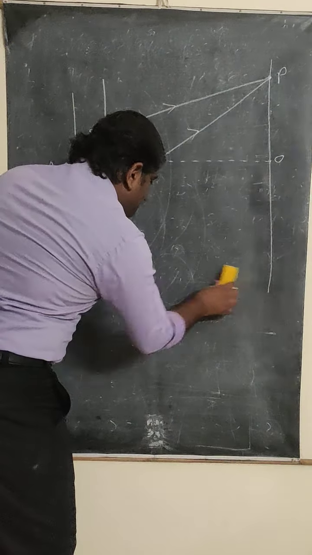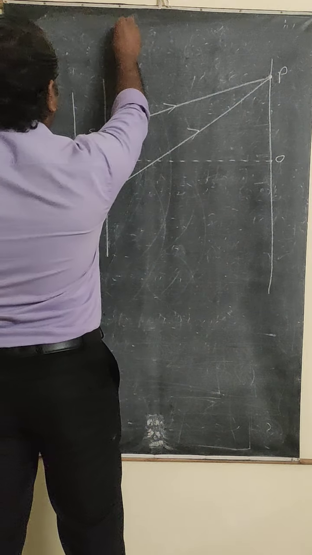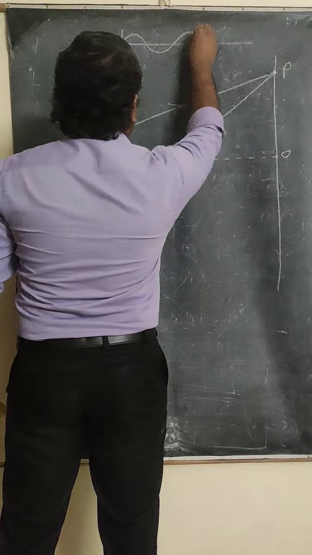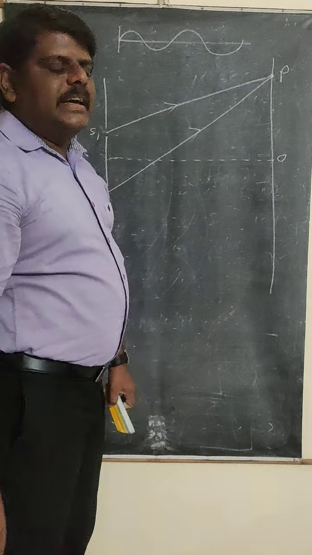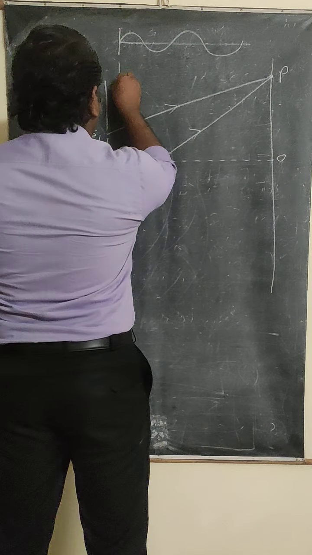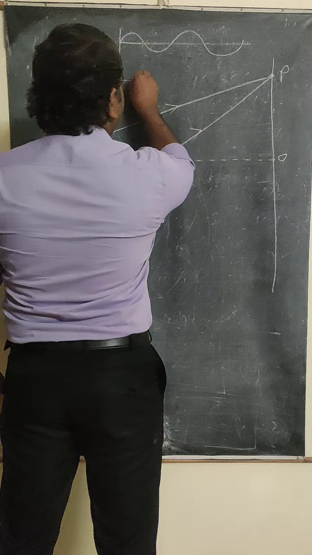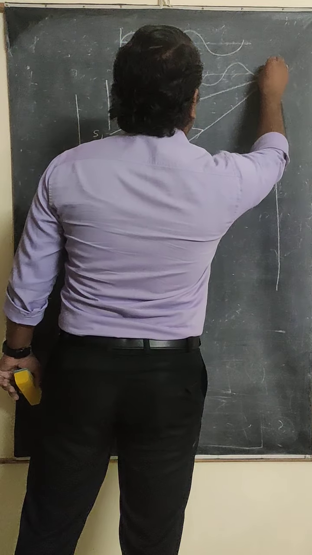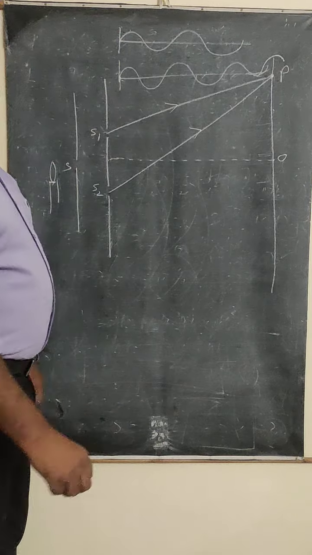Now let us see what happens when you refer to this condition at point P. Let us say the first wave is traveling in this direction and it travels up to this distance. The second wave travels more distance. If it travels more distance, then what happens? It is going to be traveling like this, and it is going to come and it becomes like this. So what is happening here?